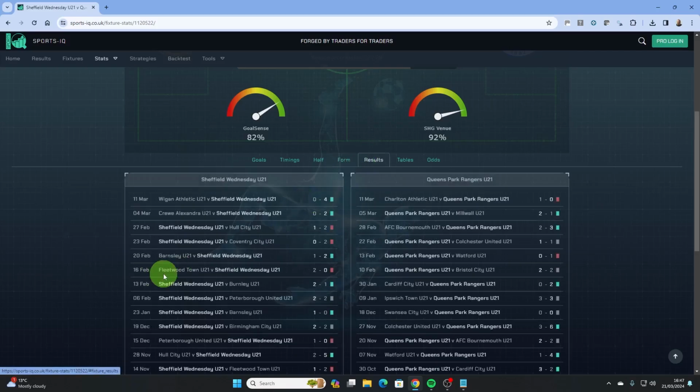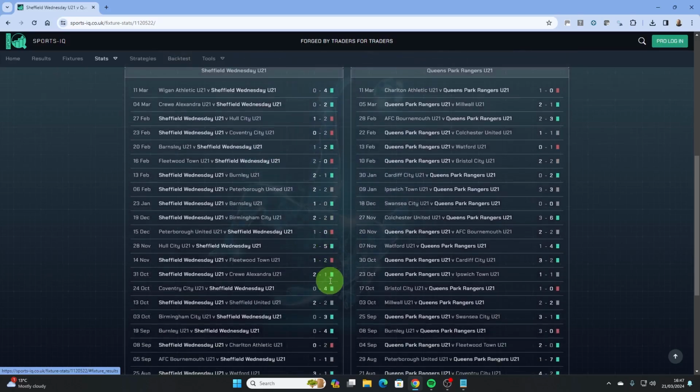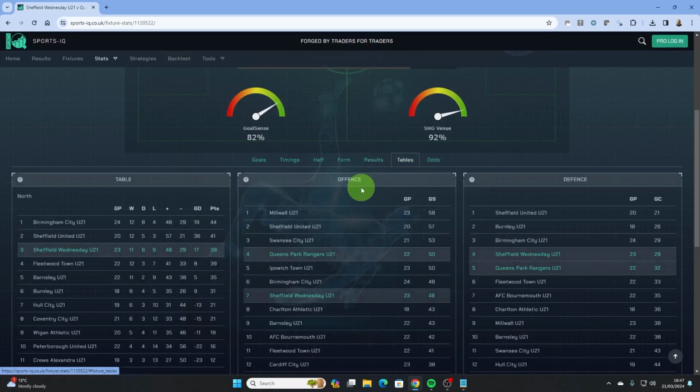Results does exactly what it says. It's worth checking though. Although we know what kind of form a team is in, it's always worth checking over their last few results. So Sheffield Wednesday have actually lost their last 2 home games, whereas Queen's Park Rangers in their last 2 away games have got a loss and a win. So just to confirm anything that we've thought looking at the stats previously, this screen just basically shows it in a more traditional way. So tables tells us so much.